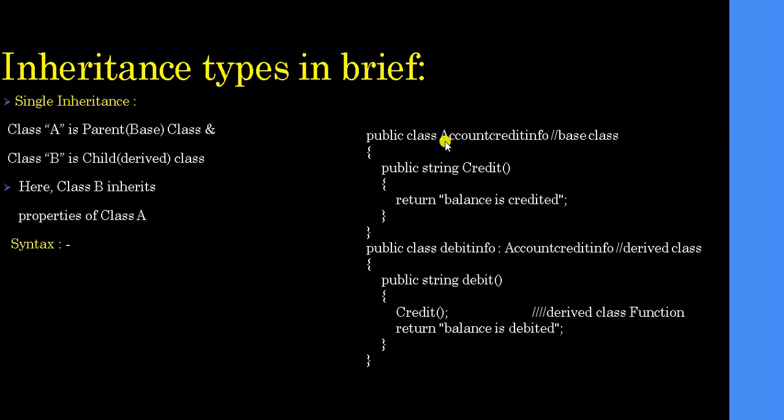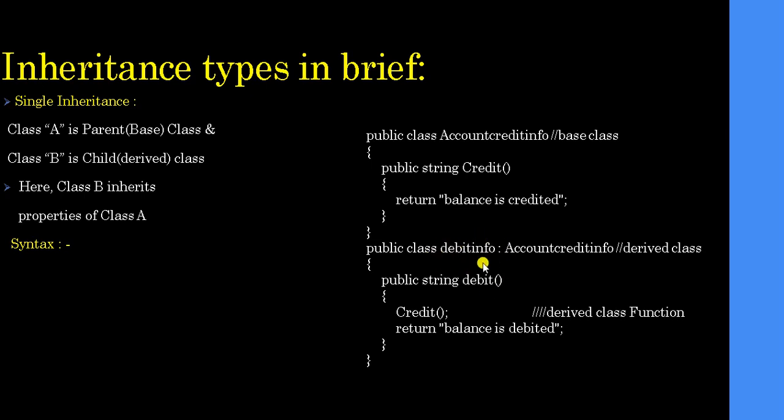The class is account credit info, and this is the name of the base class. Here, account credit info is the base class, the parent class. It has a public string credit function. Return balance is credited. Public class debit info. This is the child class, and this colon symbol is used for inheritance.